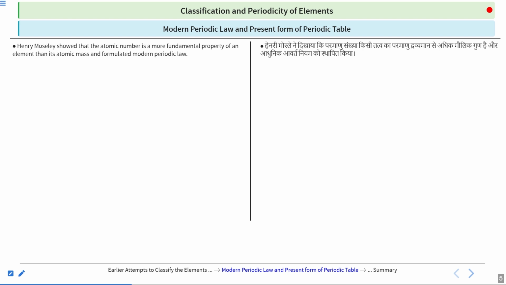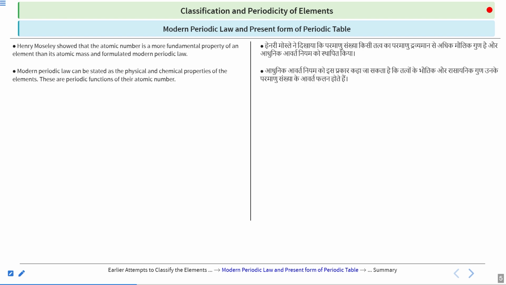Dmitri Mendeleev also classified the elements, but in his classification, he took the atomic weight, the atomic mass, as the fundamental property, and that was the mistake he was making. Henry Moseley, rather than taking the atomic mass, took the atomic number, and that turned out to be a genius idea, and with the help of that he formulated the modern periodic law.